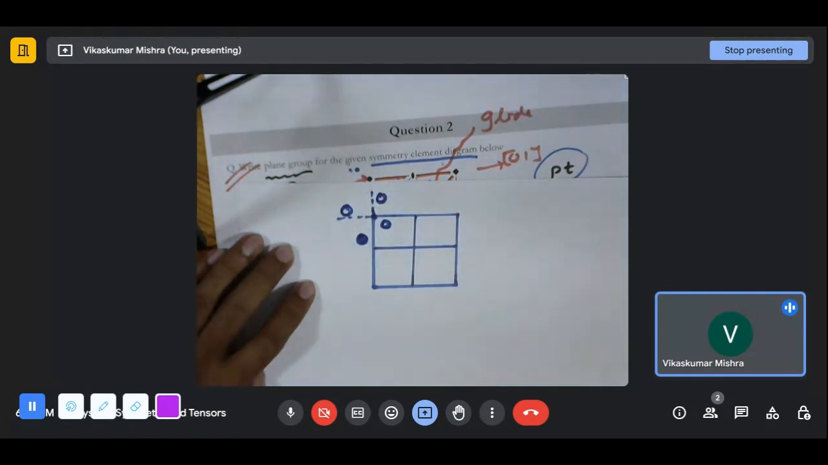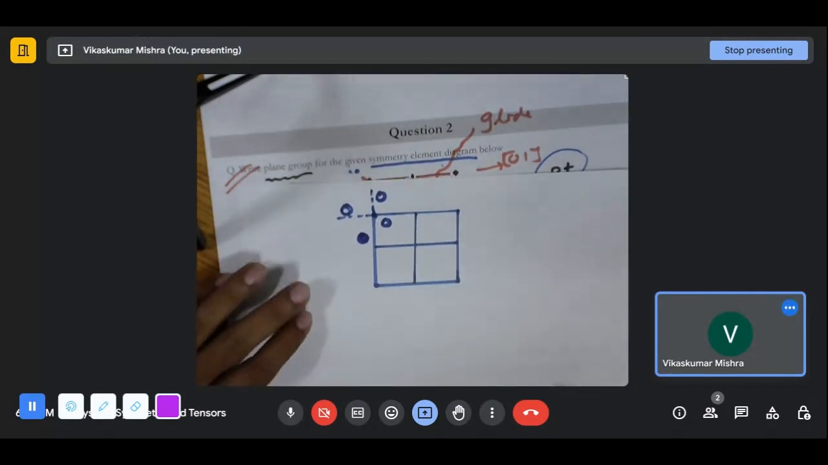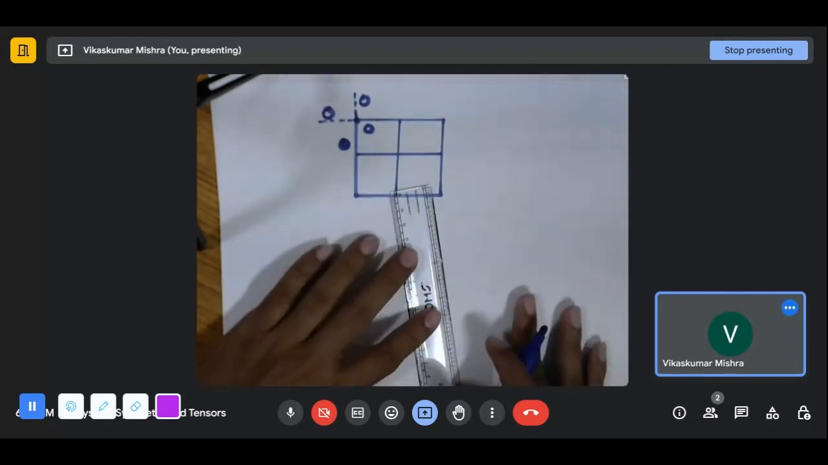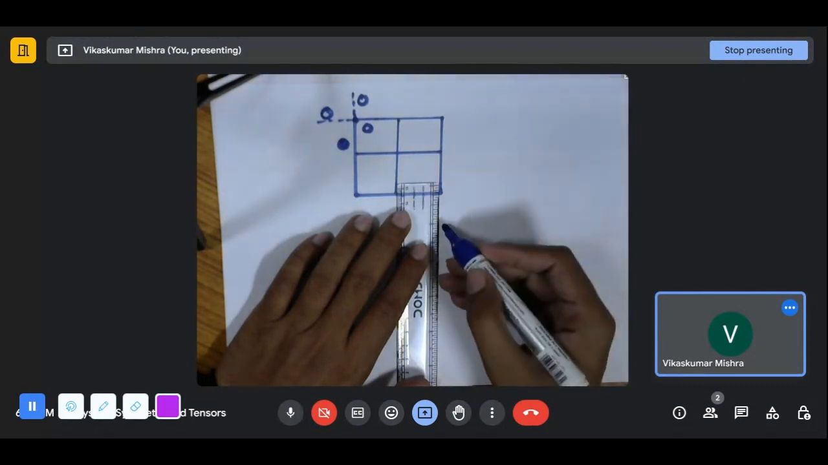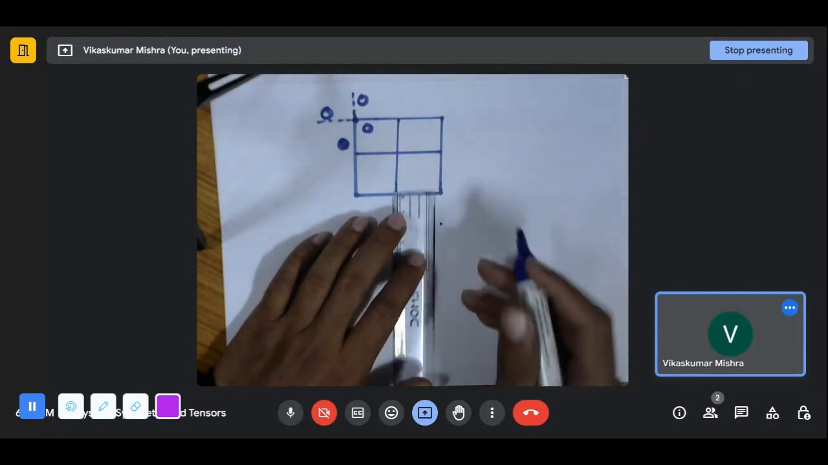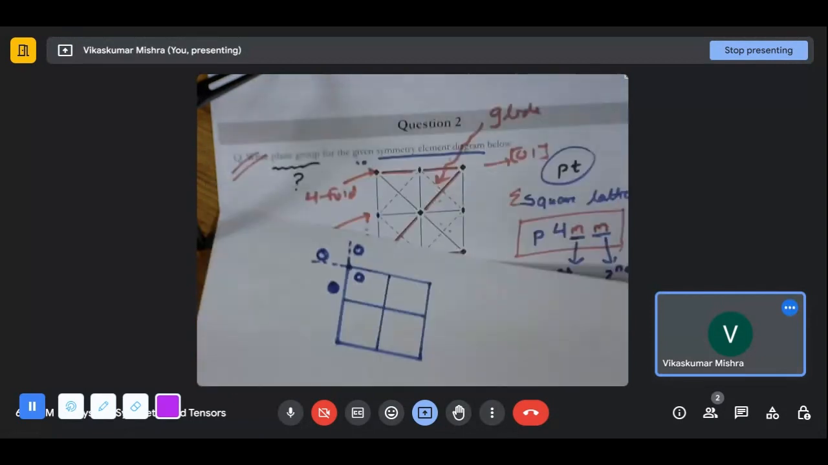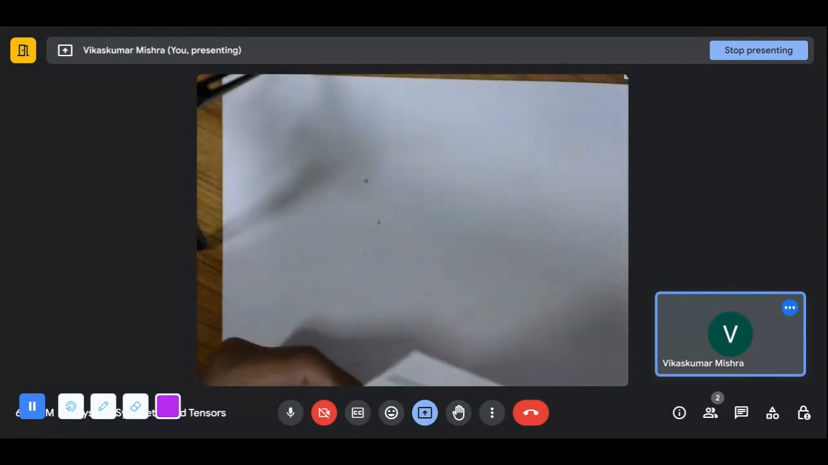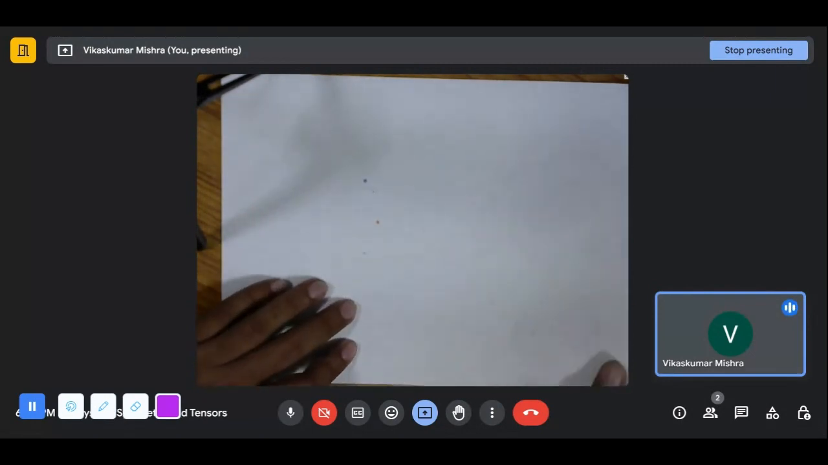Okay, so this way, let's draw it in a better manner. Okay, so let's move to the question number 3.